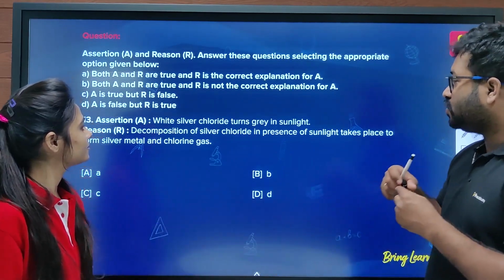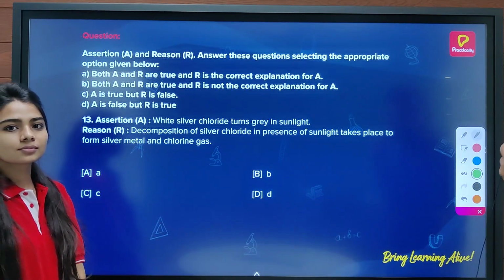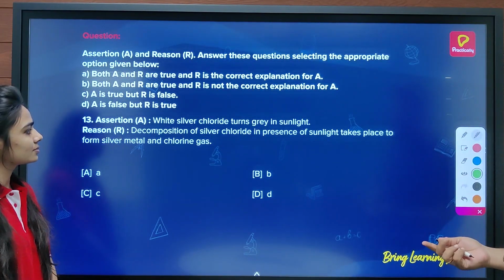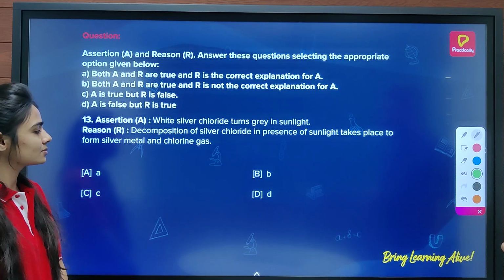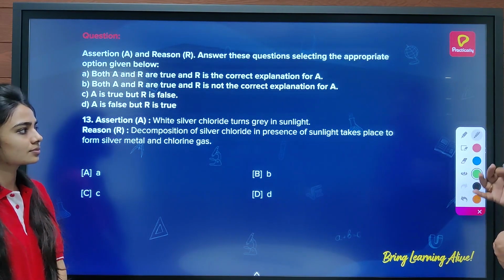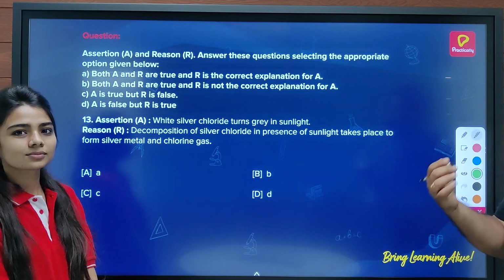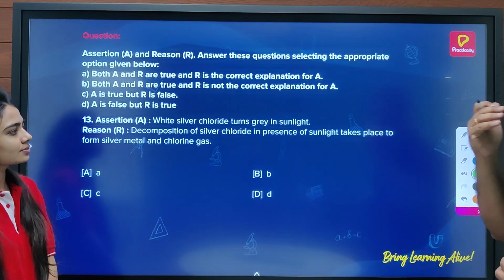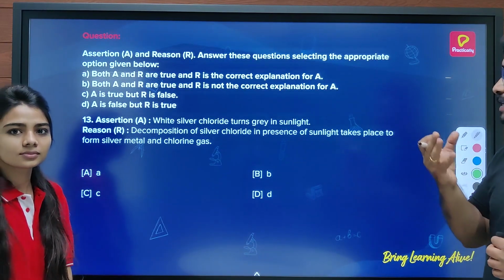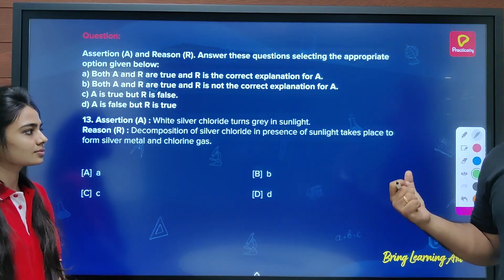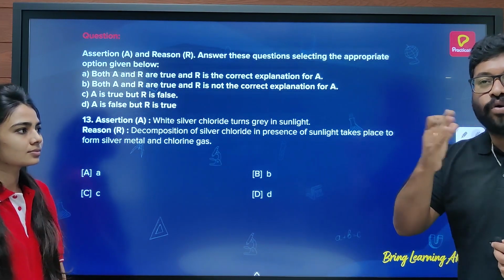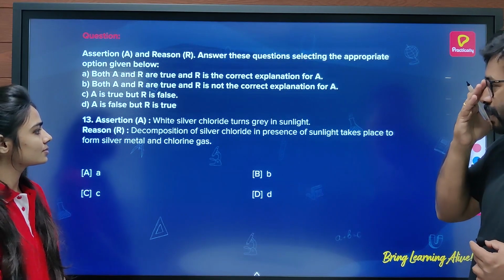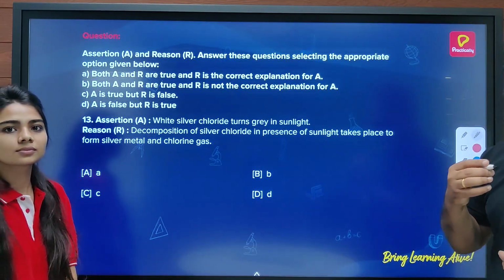So what does the next question say? It says, assertion says white silver chloride turns gray in sunlight. And the reason for that is decomposition of silver chloride in presence of sunlight takes place to form silver metal and chlorine gas. Now that is absolutely right. See, whenever you have AgCl, if you keep this in sunlight, a photochemical reaction happens. Photochemical means what? Photo means light, chemical means reaction. So this photochemical reaction happens, which turns silver chloride into a gray color.